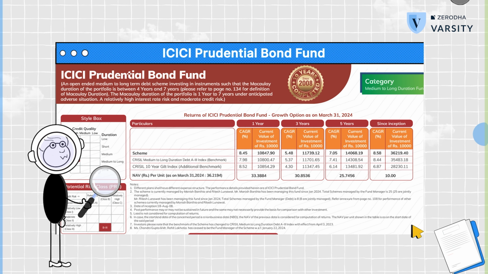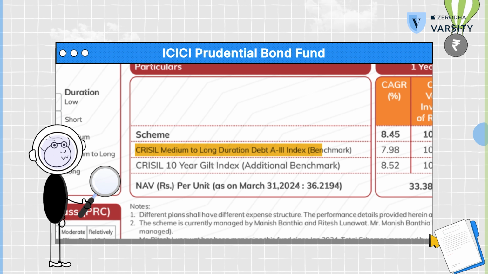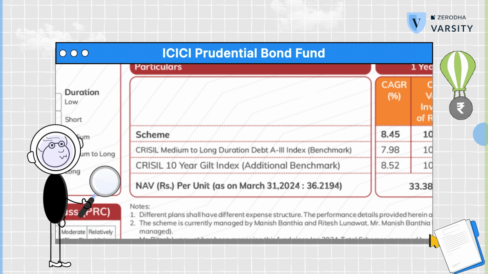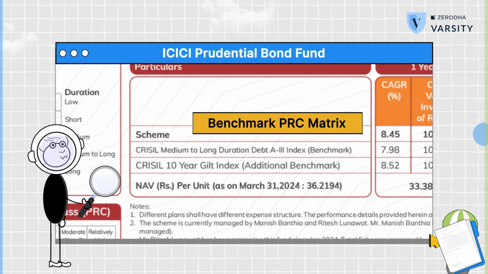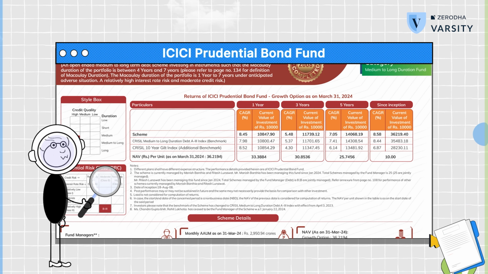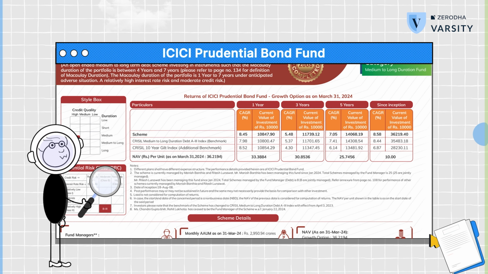Don't worry, you do not have to construct this PRC matrix on your own. You just have to be comfortable understanding this matrix because the funds are supposed to disclose this on their own every month in their fact sheet. Let's look at this medium to long duration fund by ICICI Prudential AMC. The stipulated standard benchmark for this category is the CRISIL Medium to Long Duration Debt Index. The risk class of this particular index is A3. So the funds are also mentioning the benchmark's PRC matrix in the fact sheet. But see that the fund's PRC is B3. This shows that the fund has a style drift compared to its benchmark. It is taking more credit risk than its benchmark index.